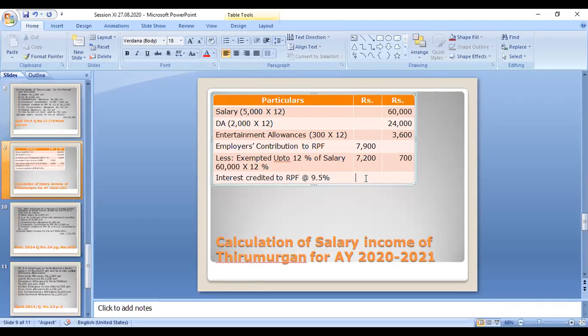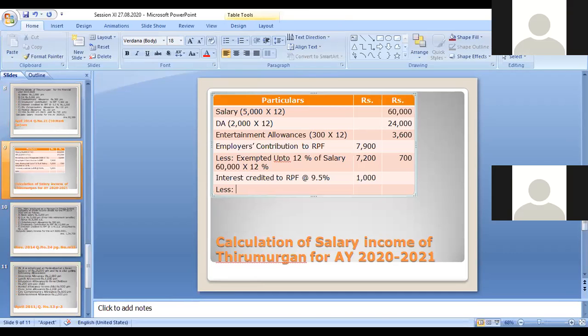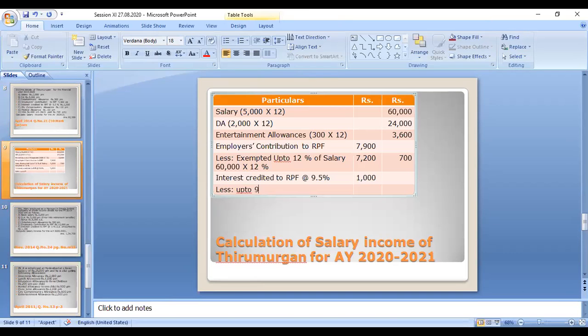Now how much amount is exempted? Up to 9.5% is exempted. The amount credited is 1,000 only, so the taxable amount is nil. The whole amount is exempted.